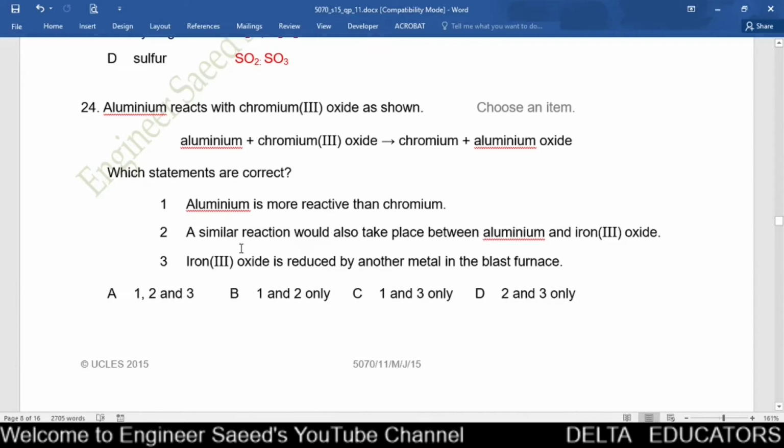Number 3, iron oxide is reduced by another metal in the blast furnace. In the blast furnace, iron oxide is reduced to iron when it is reacted with carbon monoxide. It is not reacted by another metal, it is reacted with carbon monoxide. So this statement is incorrect. The correct statements are 1 and 2. 1 and 2 only is given in option B. So here the correct option is B.